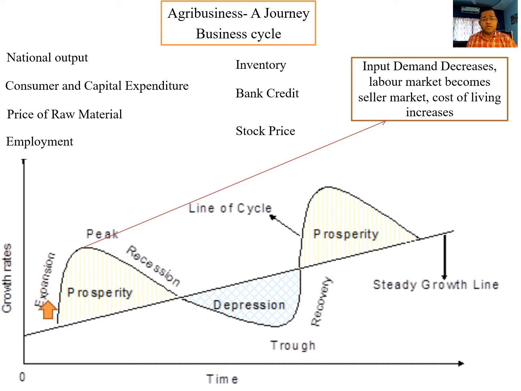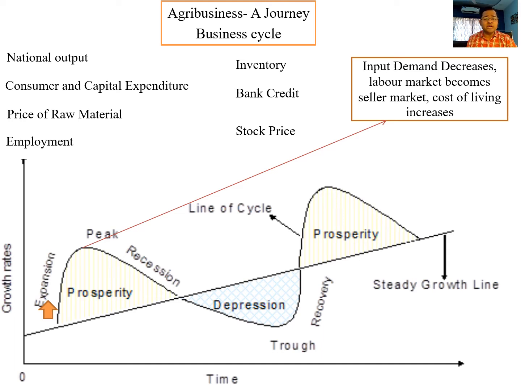If the cost of living increases, consumers resist buying products and services. The question then arises which industry will be impacted first. Real estate is impacted first, followed by automobiles, followed by home furniture.